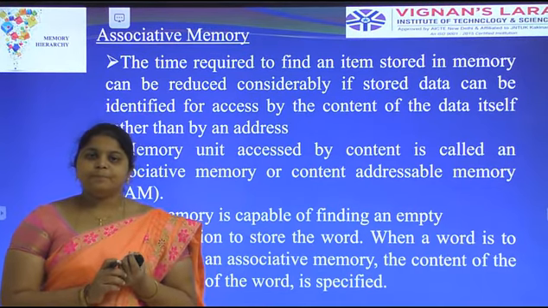Next, this is a block diagram of associative memory. This is a hardware implementation of the associative memory. Here we have the argument register, denoted by A, and the key register, denoted by K. Here this is the associative memory array and logic. The associative memory represents a 2D array and logic, with M words and N bits per word.